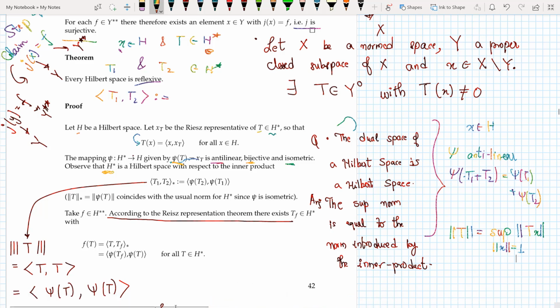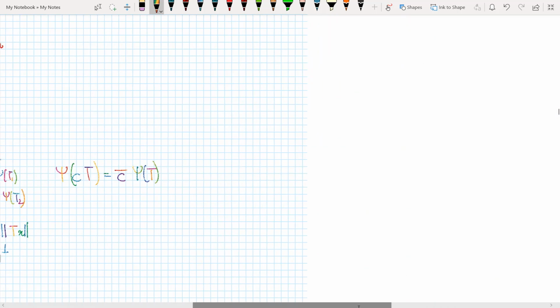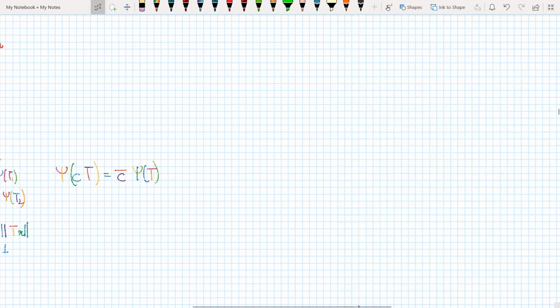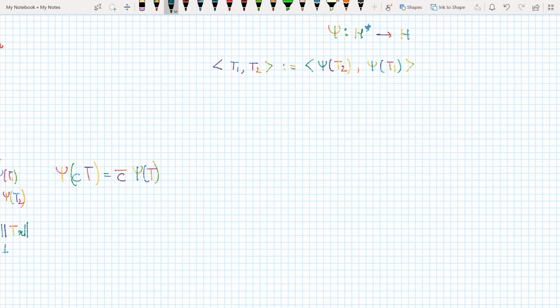So let me write it down for you. I see that my inner product of T1 and T2 is defined as a mapping from H star to H. Since this mapping takes me to an element in H, and H is a Hilbert space, the elements here belong to my Hilbert space H. So I can take an inner product, and this is how I define the inner product on H star.